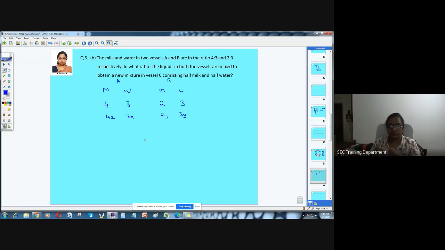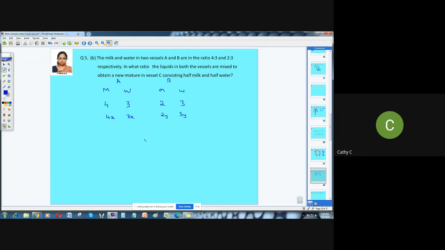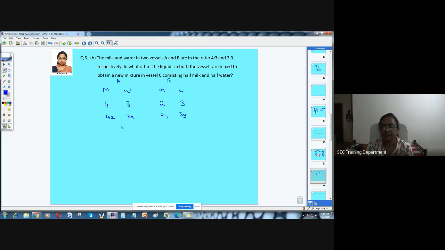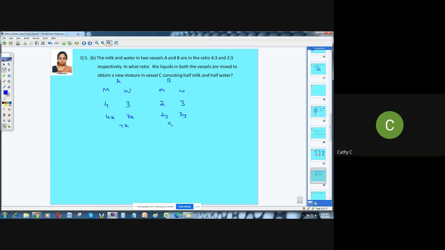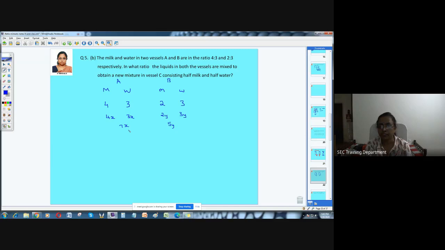7x and 5y. Is it required? Not in this problem. In the last problem they said equal quantity of A and B are mixed, so we could equate and then find out the x and y values. But here they did not say that equal quantity of A and B is mixed. They are asking in what ratio you will mix the two quantities. So that we have to find out.